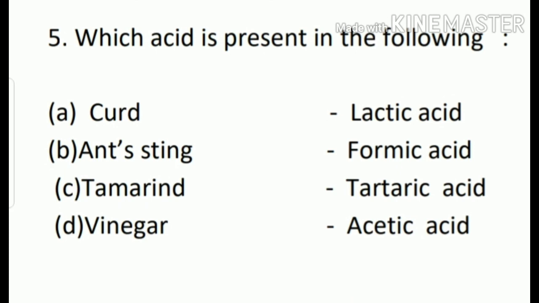And the last question is, which acid is present in the following? Lactic acid is present in curd, formic acid is present in ant sting, tartaric acid is present in tamarind, and acetic acid is present in vinegar.